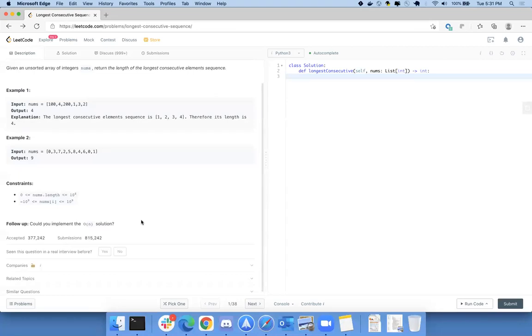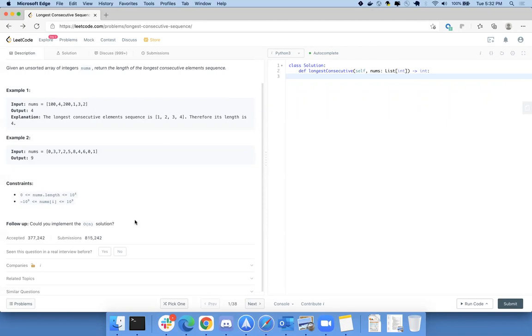If we implement this code right now, I think we will get TLE because the numbers can go from minus 10 power 9 to 10 power 9, right? So our stack has to hold so many numbers. The nums length is greater than or equal to 10 to the fourth power.